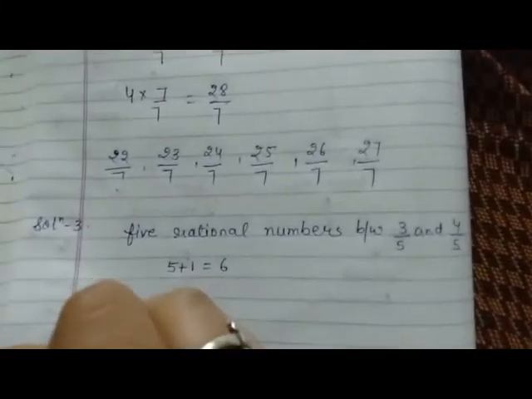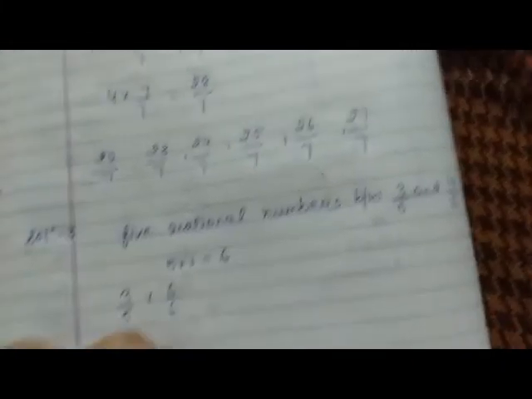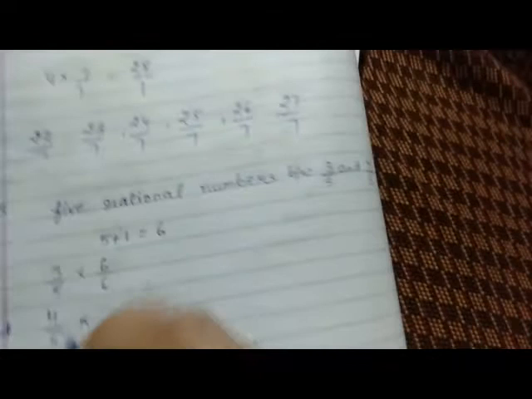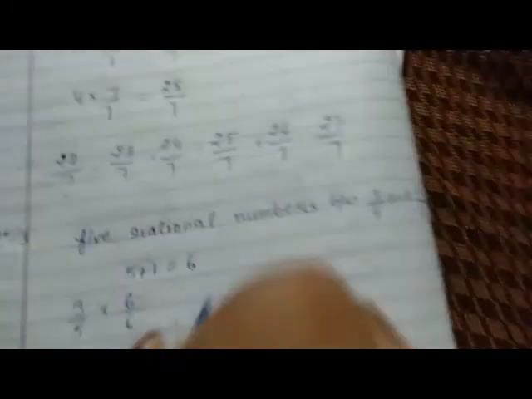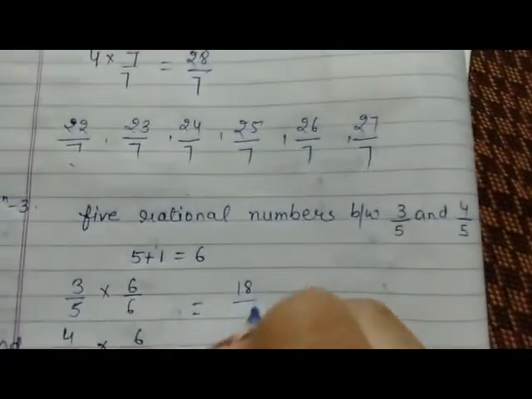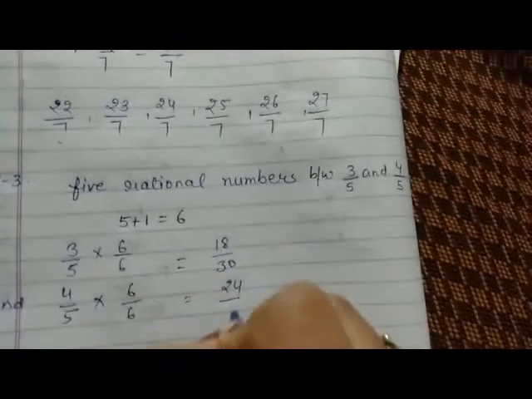Okay, so 3 by 5 multiply by 6 upon 6 and 4 by 5 multiply by 6 upon 6. This will become 18 upon 30 and this will become 24 upon 30.